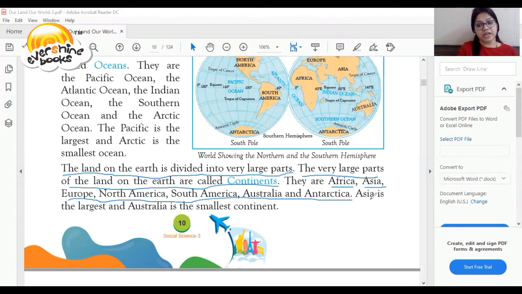So this is again a very important question. Which is the largest continent of the earth? The answer is Australia is the largest continent. Sorry, Asia is the largest continent, and Australia is the smallest continent. Asia is the largest and Australia is the smallest continent.